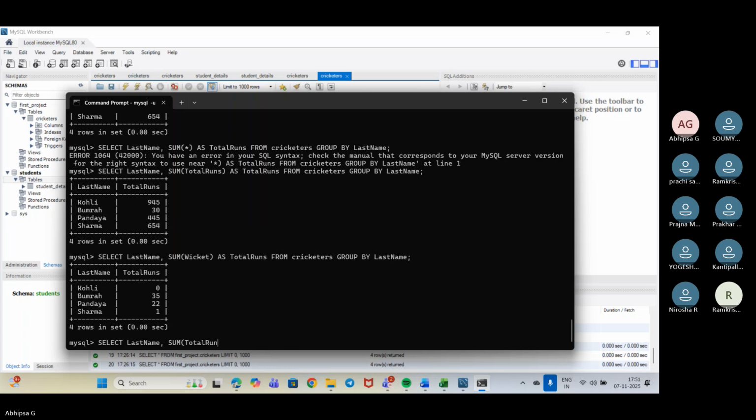I'll be putting total runs by last name, by the name of the column where we will be getting it. We will be using from. Now from where, that is the table name.